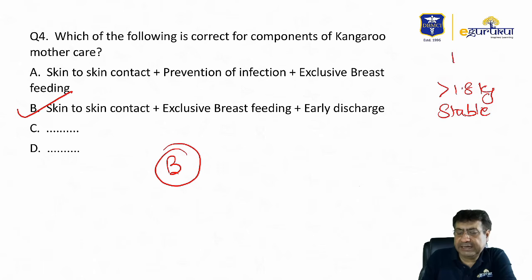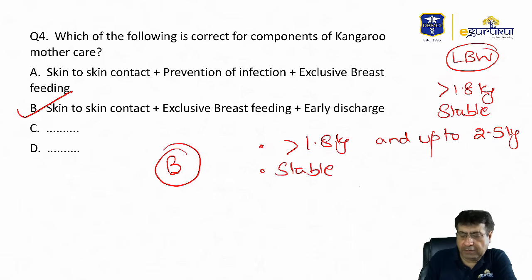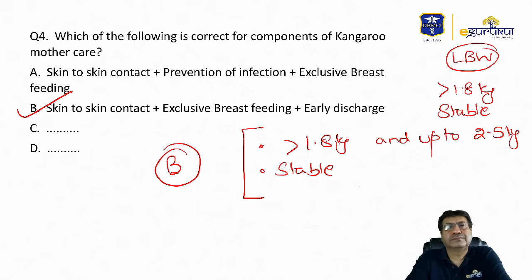Because I said it is recommended for low birth weight babies, all babies who are above 1.8 kgs and up to 2.5 kgs and who are hemodynamically stable can be provided kangaroo care. And kangaroo care is a form of prolonged and sustained skin to skin contact.